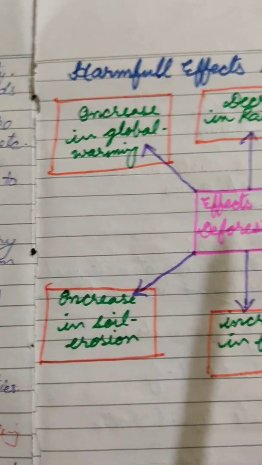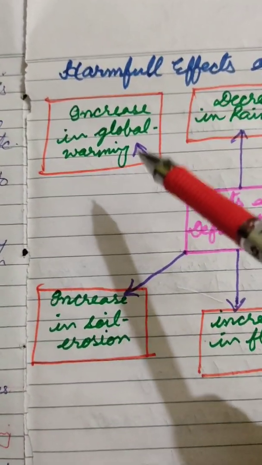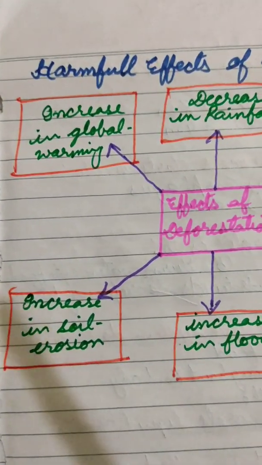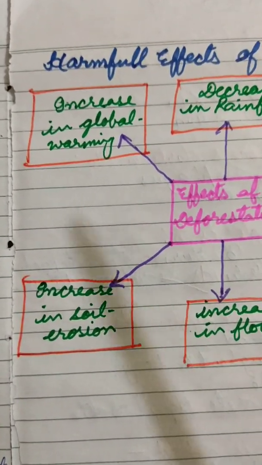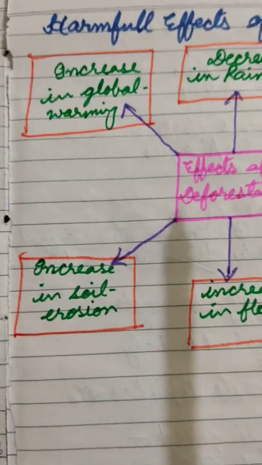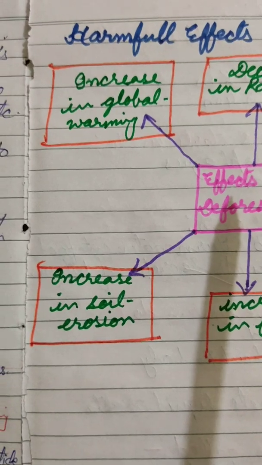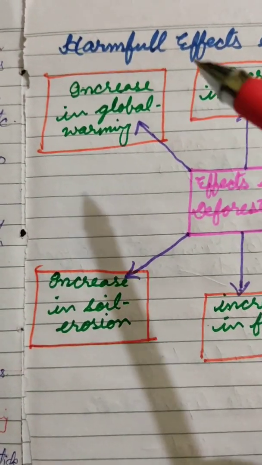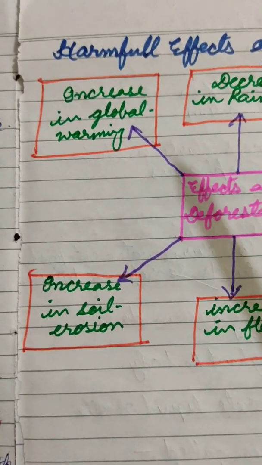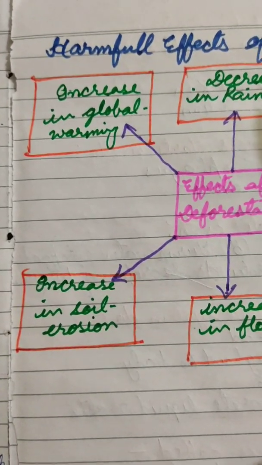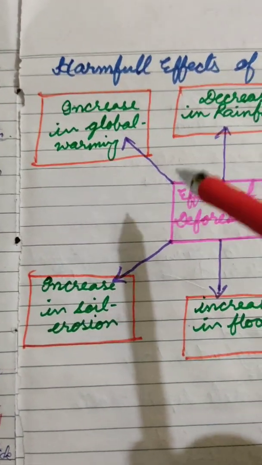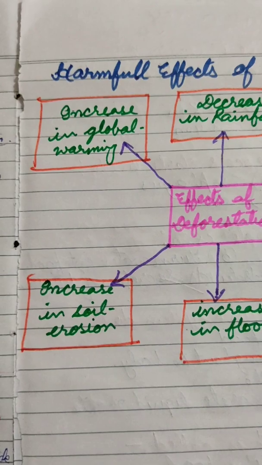And the next effect of deforestation is an increase in global warming. You know that carbon dioxide is the main greenhouse gas that is the main cause of global warming, and trees are the absorbers of carbon dioxide. So when there are no trees, the level of carbon dioxide automatically increases in the atmosphere, and that gives rise to global warming. So due to deforestation, there is an increase in global warming also.